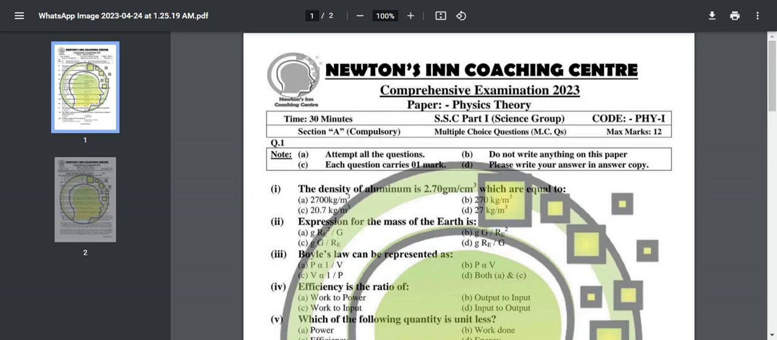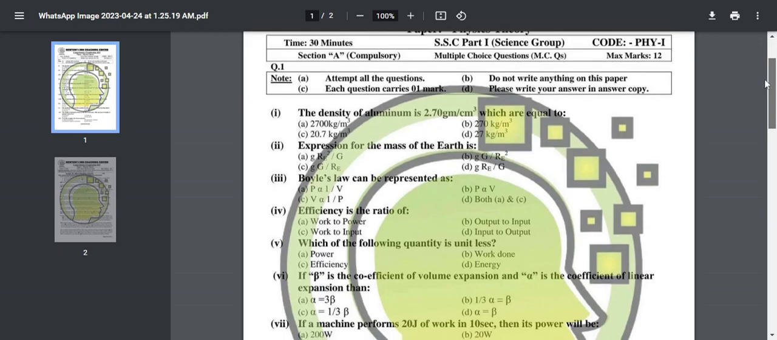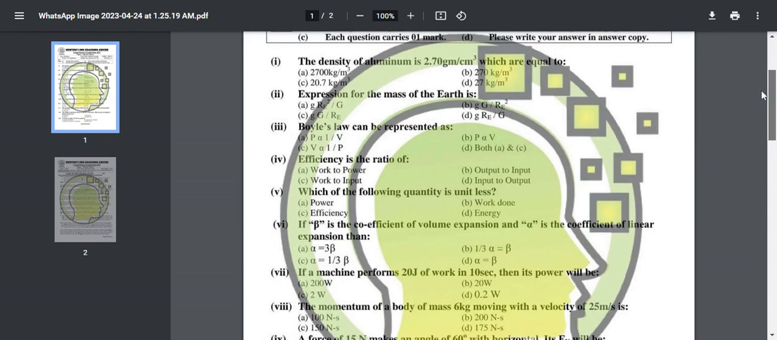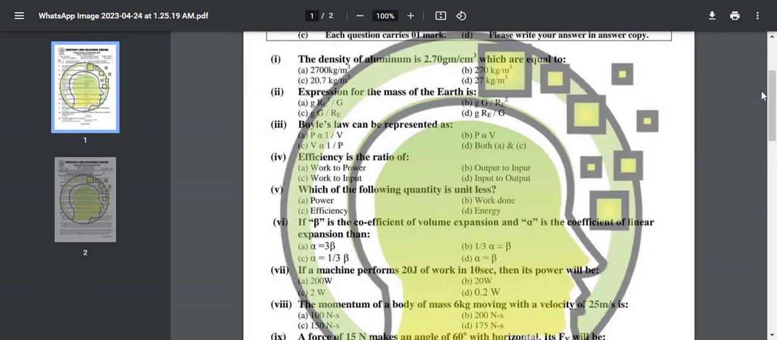Physics SSC Part 1 Science Group comprehensive examination 2023. So first we have the MCQs, and you can find out through the internet or through our video lessons which are available on the playlist in our channel. Okay, number 2: Expression for the mass of the earth is... Boyle's law can be